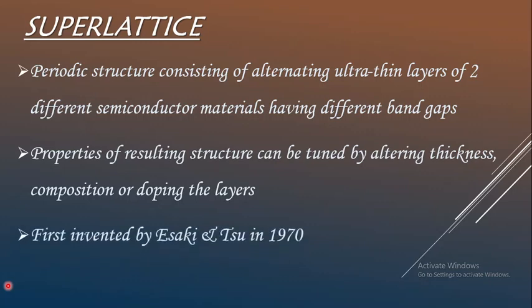Such a superlattice structure was first invented by Esaki and Tsu in the year 1970. Using growth techniques such as MBE, that is molecular beam epitaxy, it has become possible to fabricate superlattice structures with interfacial and dimensional control, particularly in the lattice matched case of the gallium arsenide or aluminium gallium arsenide heterojunction.